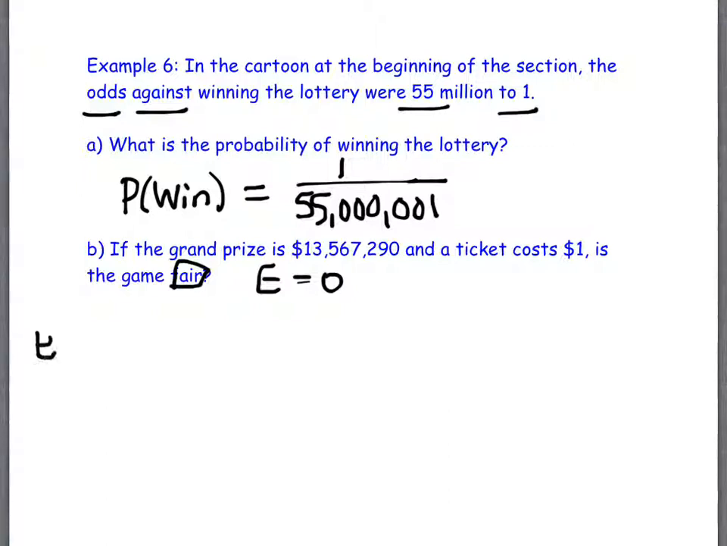All right, so the expected value, there's only 2 things that can happen, right? You can win or you can lose. So we already calculated the probability that we win. It's 1 out of 55 million and 1. What happens if we win?